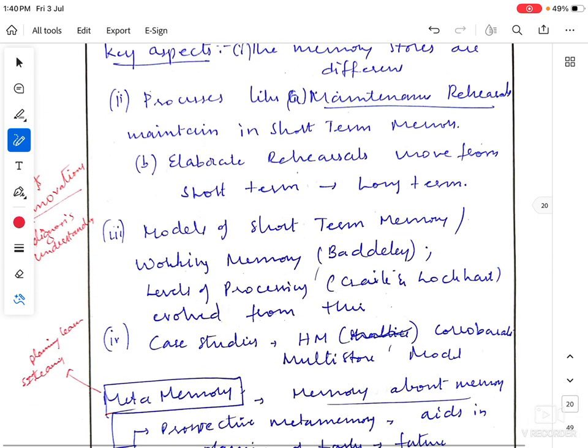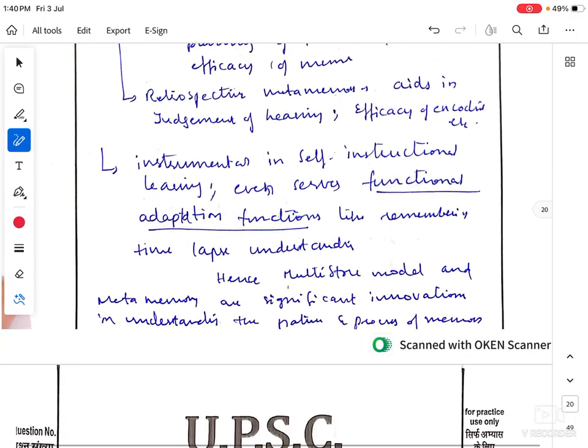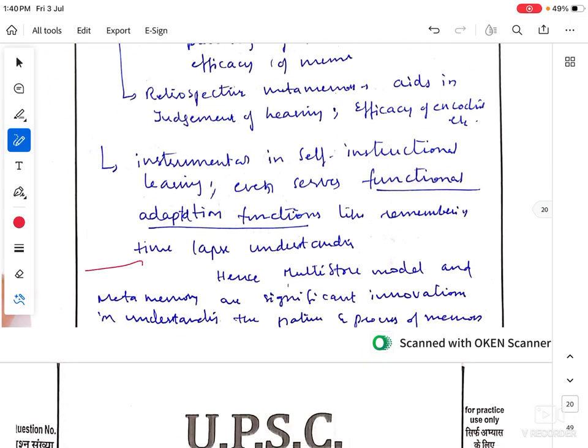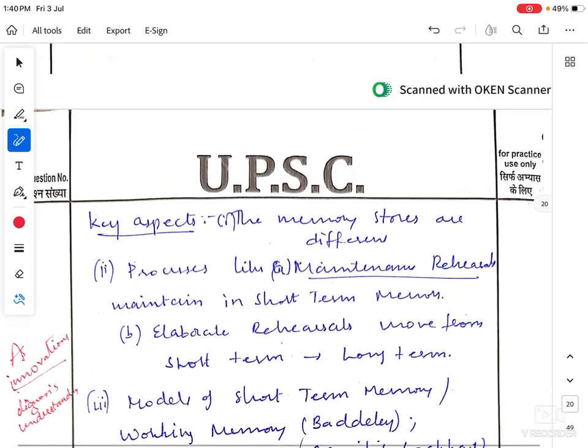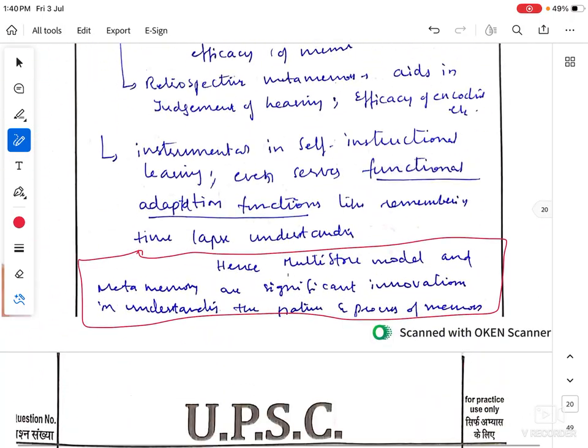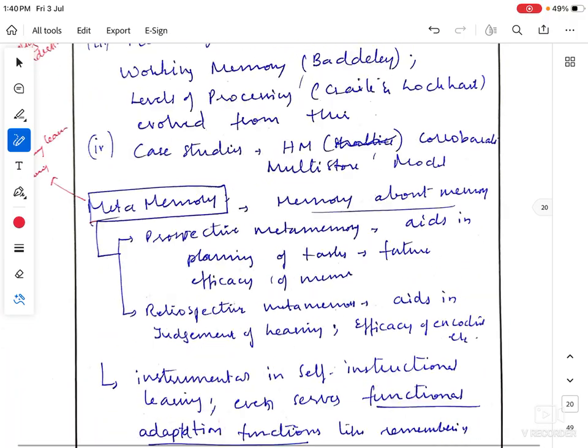I could recall this only after I had written the entire half of the answer, and I could put it only in the conclusion. This is why I could not answer the innovation part.